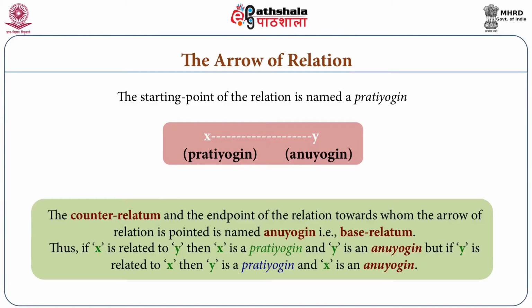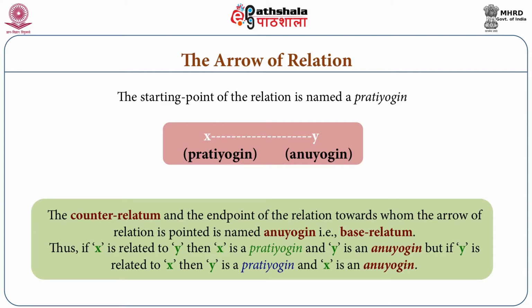From this idea comes another idea, and accordingly the Naiyayikas point out that these two are translated in English as counter relatum and base relatum. Pratiyogi is the counter relatum and Anuyogi is the base relatum. So the arrow of relation is going from the counter relatum to the base relatum.